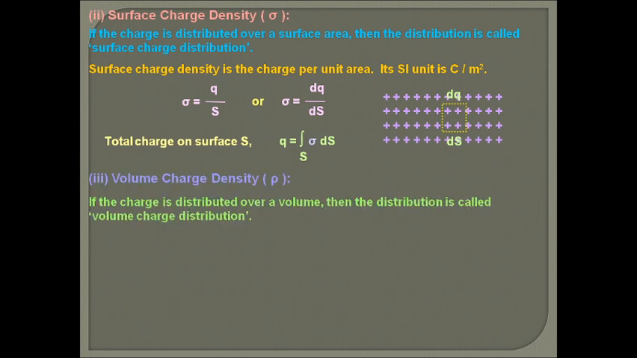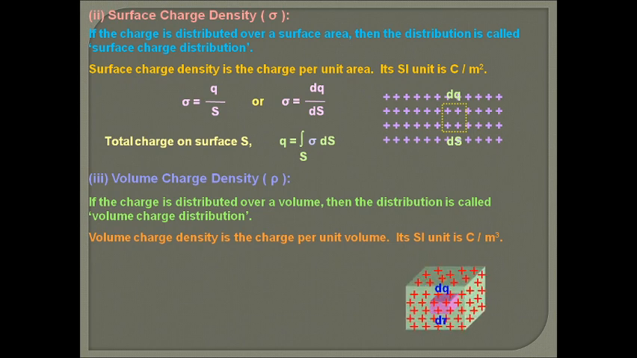Similarly, volume charge density, that is rho. If the charge is distributed over the volume, then the distribution is called volume charge distribution. The volume charge density is charge per unit volume. Its SI unit is coulomb per meter cube. So if the charge is distributed over a cube or over a solid sphere, that is called volume charge distribution, and there we take the volume charge density. So again we take the small element dq, small volume dv, and rho is dq by dv. So total charge on the whole volume we take, that is the integral of rho dv. So that is the method how we can calculate the charges on the